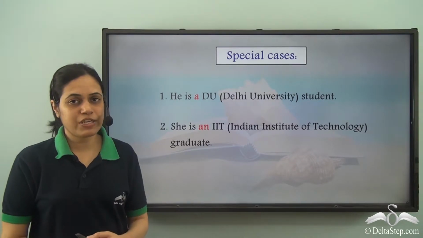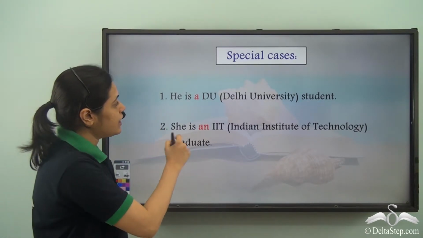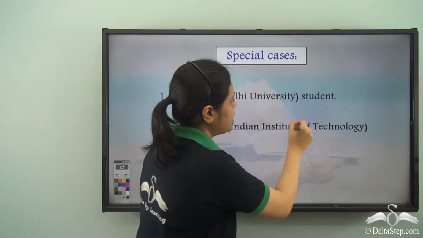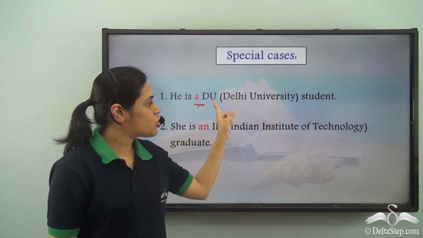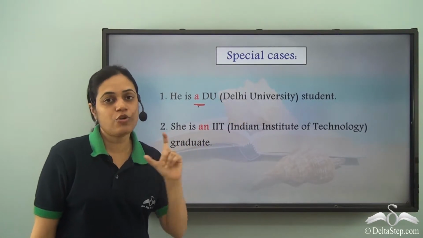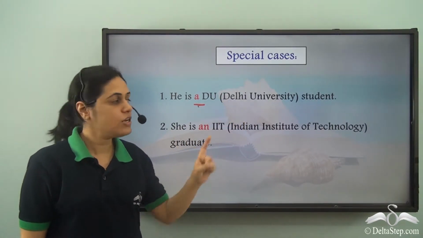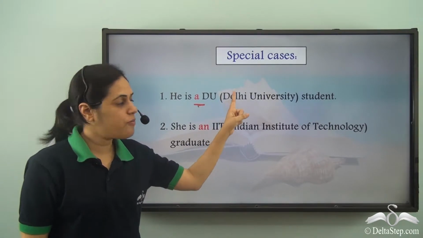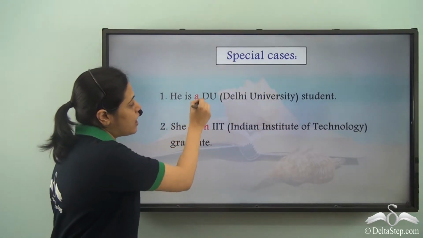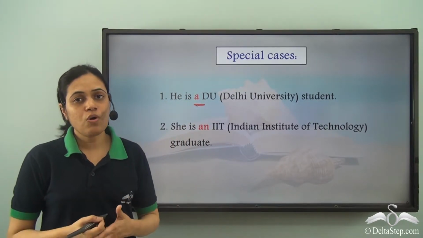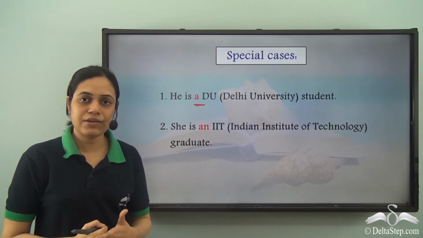Now let us see some special cases. He is a DU student. Now DU over here is the short form or acronym. So acronyms are the short forms. DU is the short form of Delhi University. Now we have used a before it. So what is the rule for articles here?